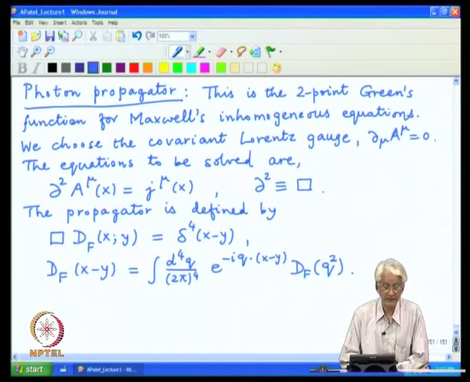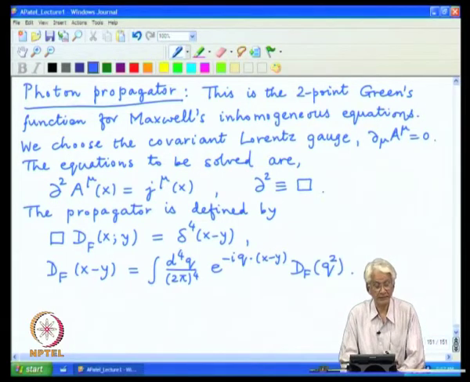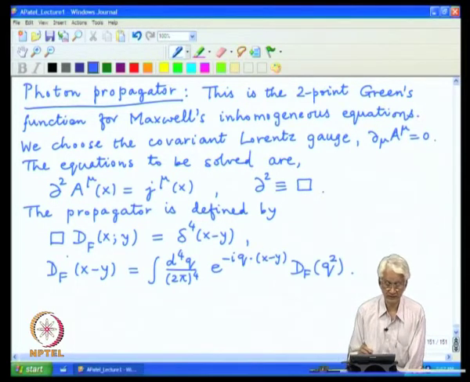And now this equation can be easily solved, because the Fourier transformation converts these derivatives to just polynomials in momenta, and the box operator with this Fourier decomposition just becomes minus q square.